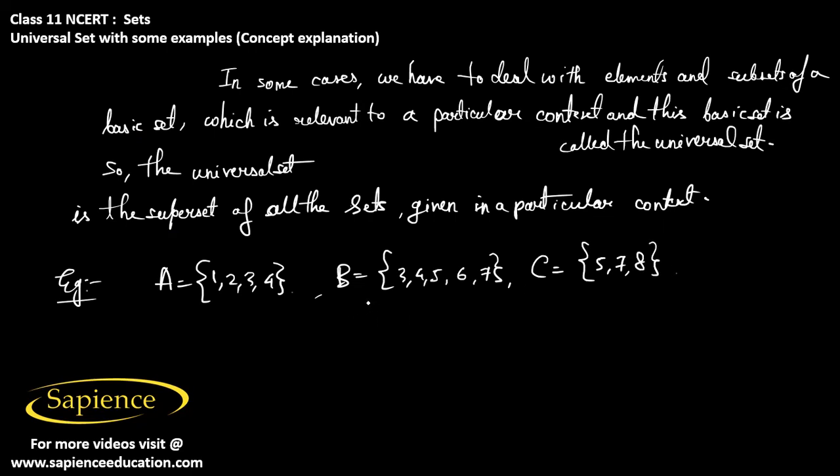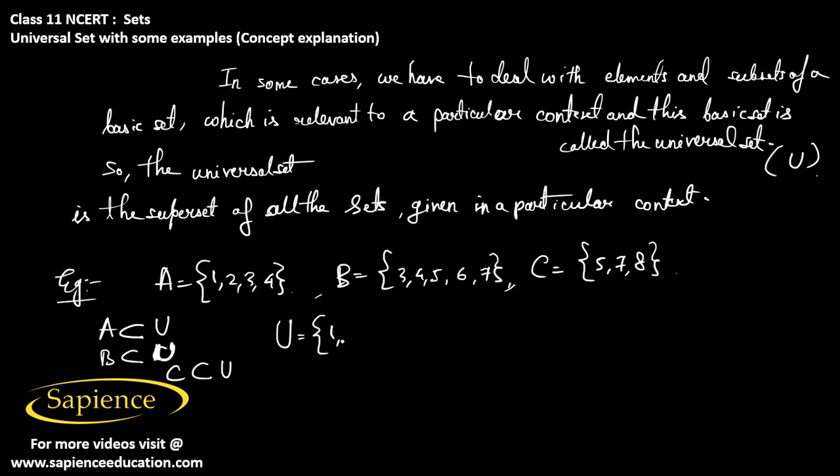Then we have to consider one set, which is the universal set, which is the superset of all these sets A, B, C. The universal set is always represented by capital U. So here A should be a subset of U, B also should be a subset of U, and C also should be a subset of U. So it means that the universal set is the superset of all these given sets.